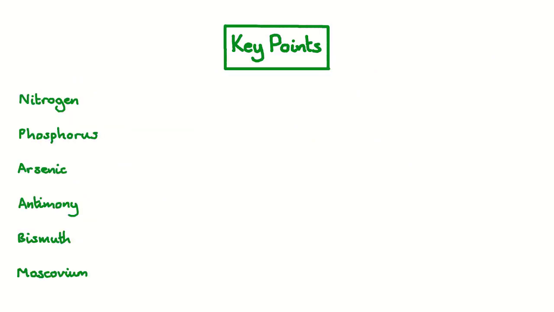The group 15 elements, otherwise known as group 5 elements, are nitrogen, phosphorus, arsenic, antimony, bismuth and moscovium. Their atomic numbers are 7, 15, 33, 51, 83 and 115 respectively. The atoms of these elements all have electronic configurations that finish with an s2p3 configuration.